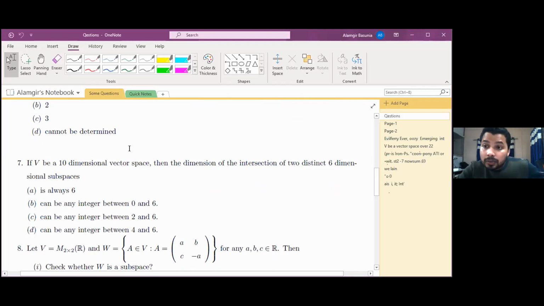In case of question number 7, I am telling you just to find the maximum dimension and minimum dimension. Don't go through the options that are given there. Just don't look at those. Just find what the maximum dimension can be and what the minimum dimension can be.